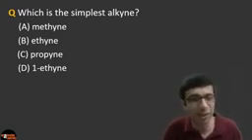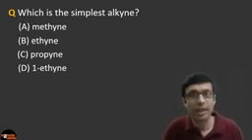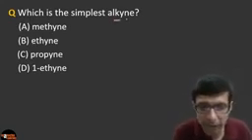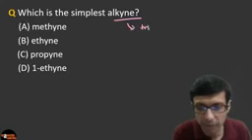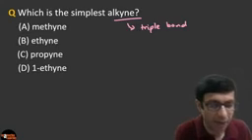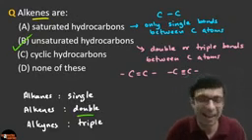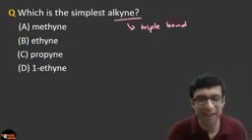And let's try this next interesting question. Which is the simplest alkyne? So alkyne, please remember, it means triple bond, right? Because we just discussed alkane is single bonds between carbon atoms, alkene is double bond, alkyne is triple bond. So what do you guys think here?